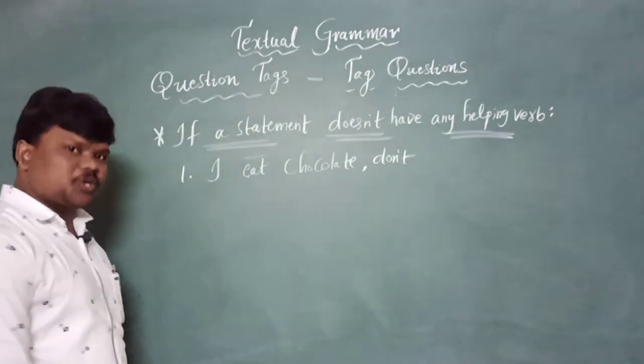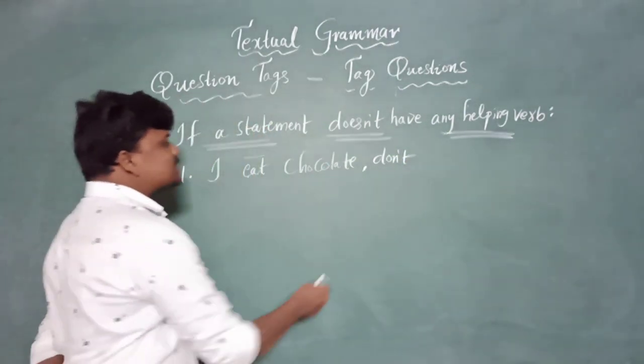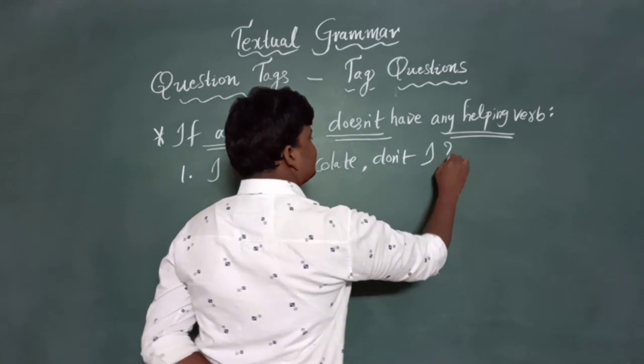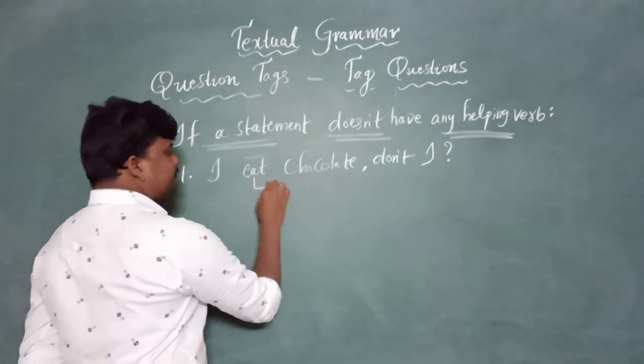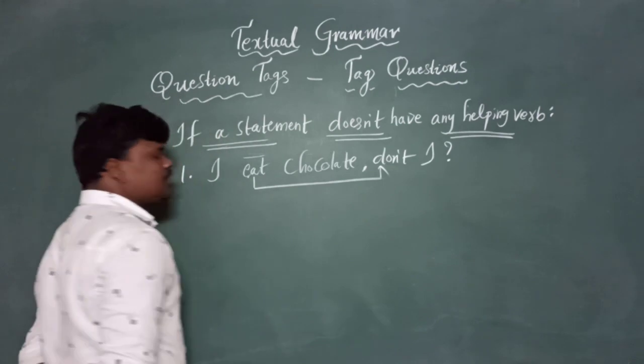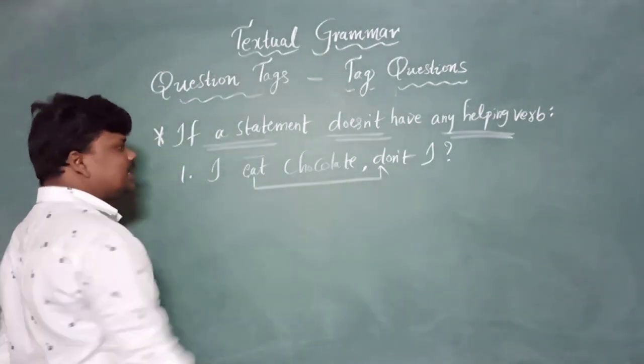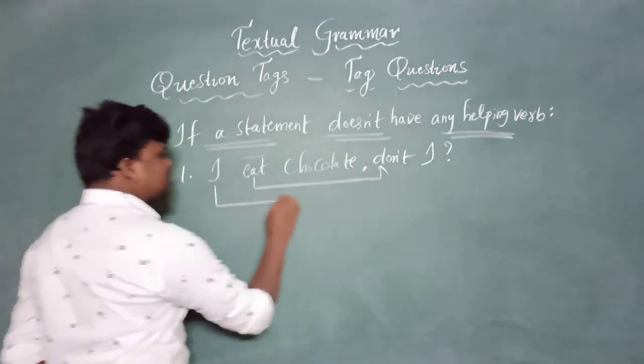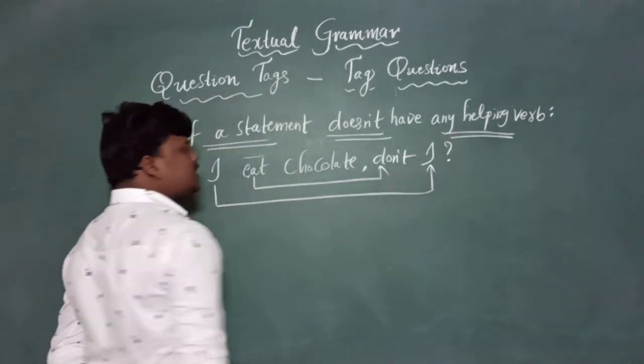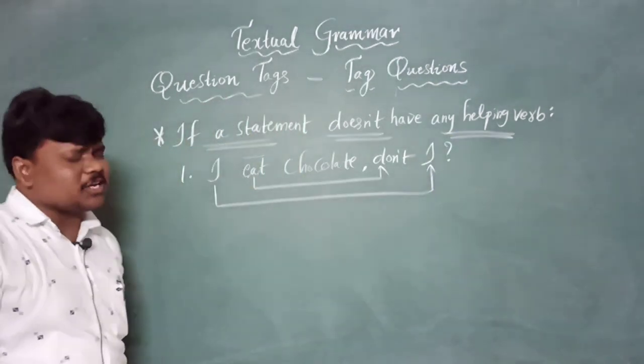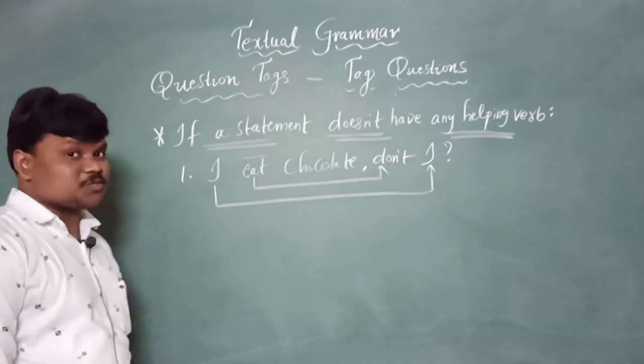Don't, and next we need to write I. Don't I? See, if it came only with V1 without s or es, do is hiding. And last we need to write I. It needs to end with a question mark, don't I? I eat chocolates, don't I?